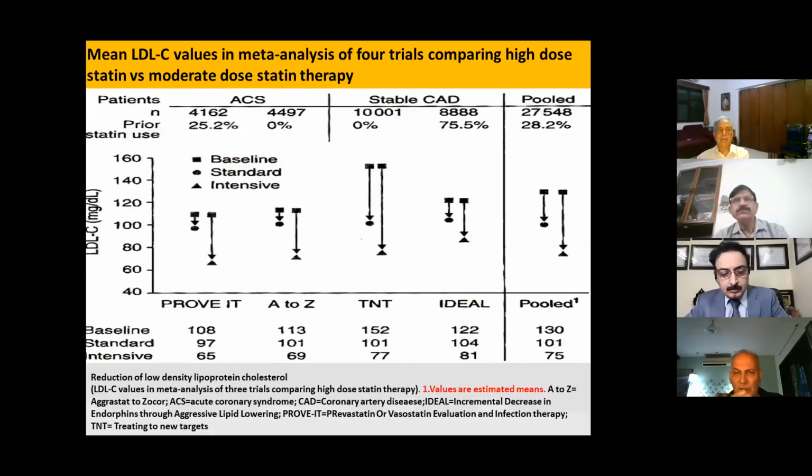Now, we have seen the benefit of high intensity statin in preventing amputation and mortality in patients with PAD. Remember that in the meta-analysis of high intensity versus moderate intensity trials, the mean LDL cholesterol achieved with high intensity statin is just 70 milligram. And that was the reason why the ATP III 2004 update recommended a target of less than 70 milligram in patients with CAD or CAD risk equivalent, in which peripheral artery disease was included.